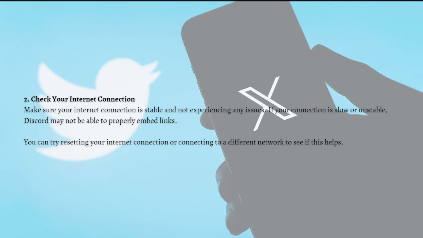And then next, what you can do is to check your internet connection. So make sure your internet connection is stable and not experiencing any issues. So if your connection is low or unstable, Discord may not be able to properly embed links. So you can try resetting your internet connection or connecting to a different network to see if this helps.